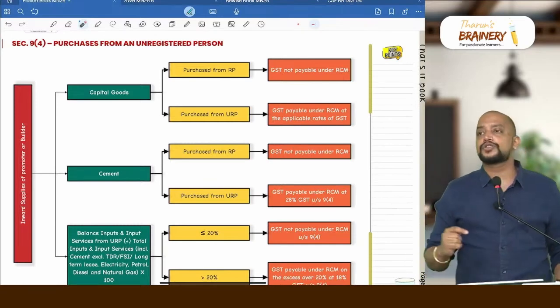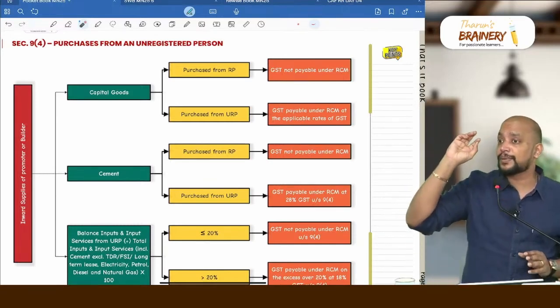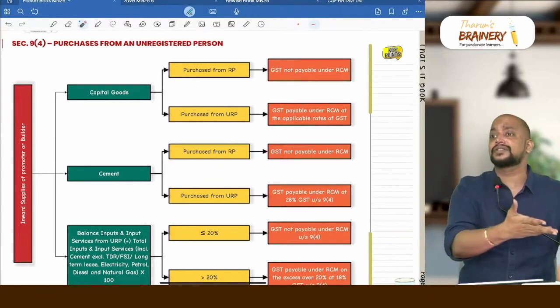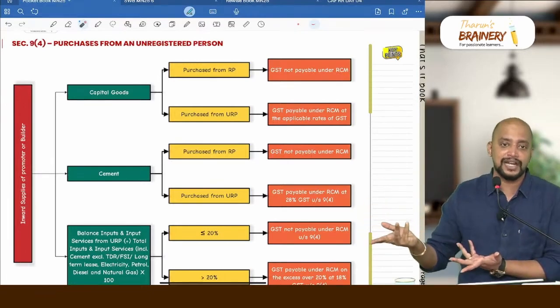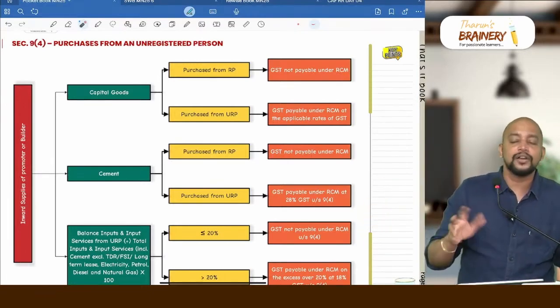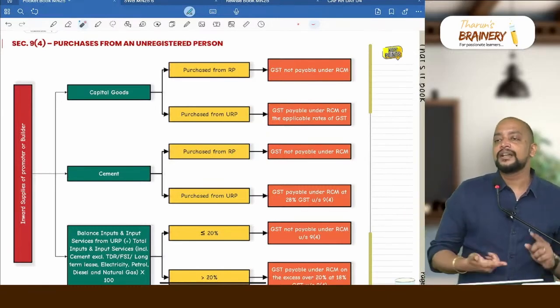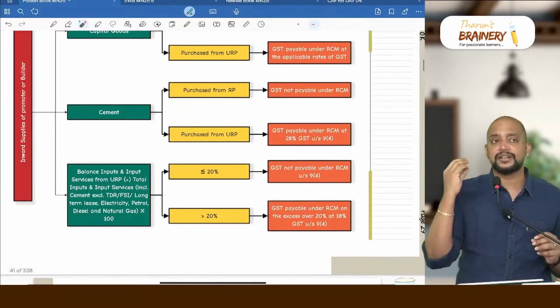In case of capital goods purchased from an unregistered person, what is the rate at which they need to pay GST? At the rate applicable to capital goods. If the capital goods is 12%, they will pay 12%. If the capital goods is 18%, they will pay 18%. If the capital goods is 28%, then they will pay 28%. If the capital goods is exempted, no need to pay GST under RCM. Then, suppose if it is cement, so we need to see again whether cement is purchased from a registered person or unregistered person.